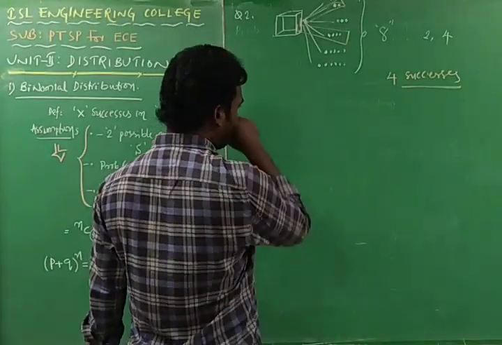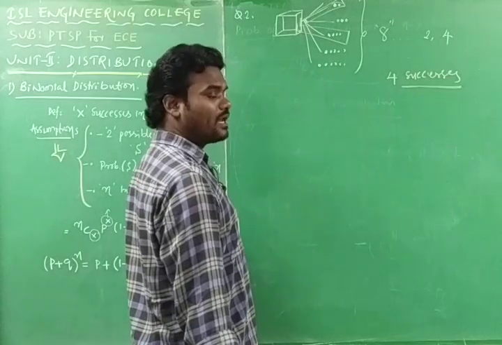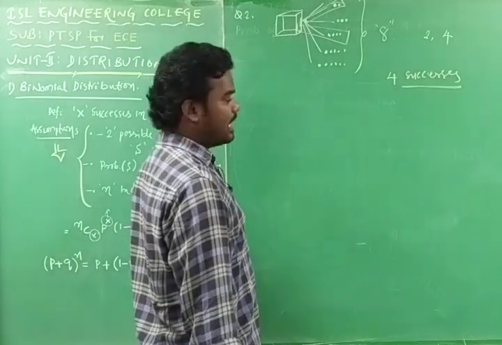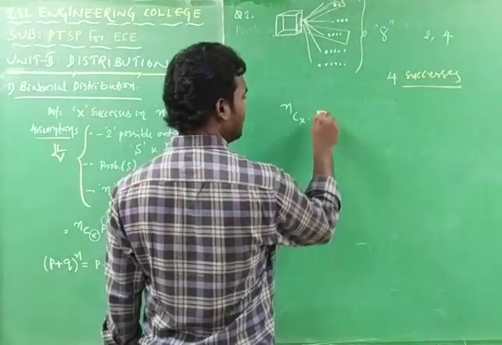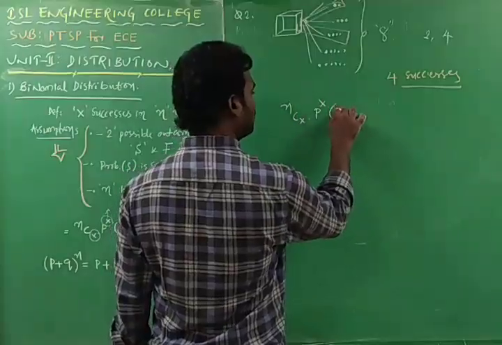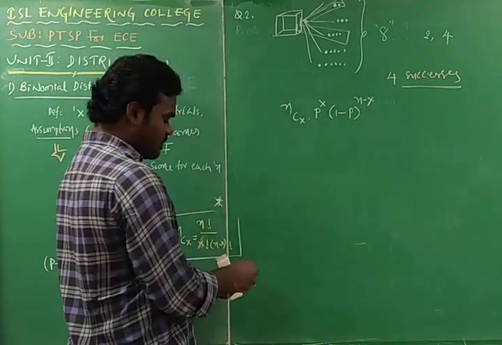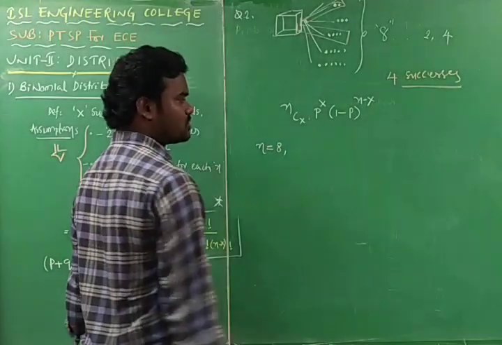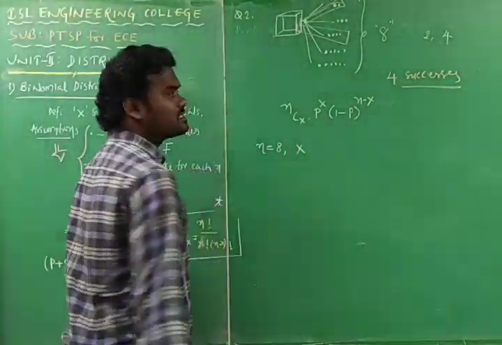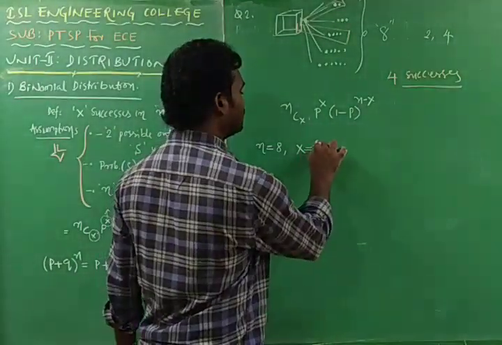So we have the standard formula for this one. The probability of getting x successes and n minus x failures in n trials is given by nCx into p to the power of x into 1 minus p to the power of n minus x. Here n is equal to 8, the times it has been thrown. x is nothing but the 4 successes we require. x is equal to 4.